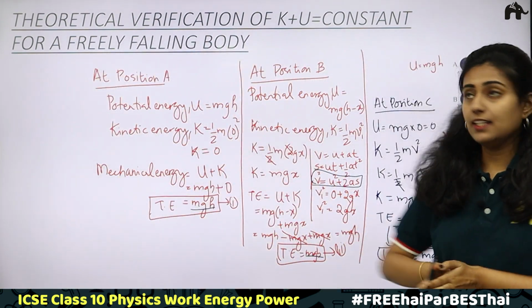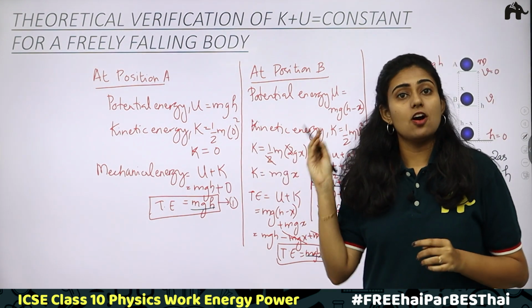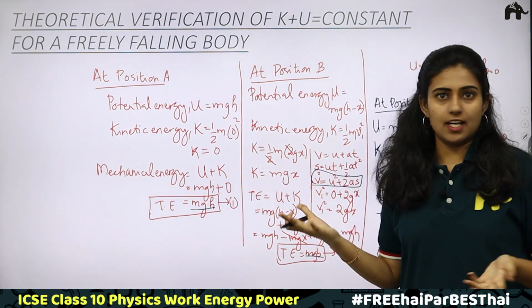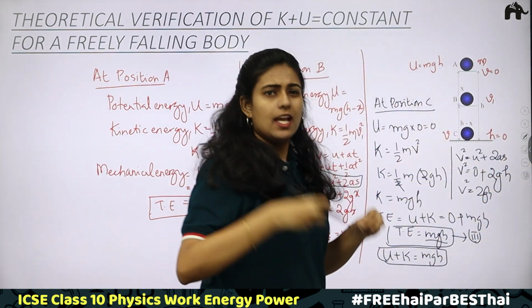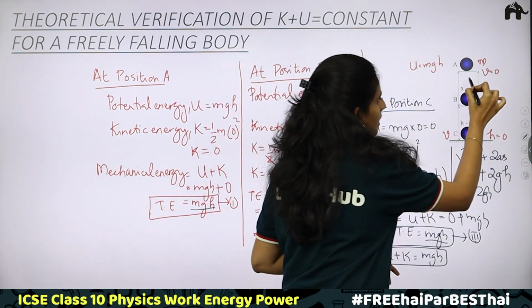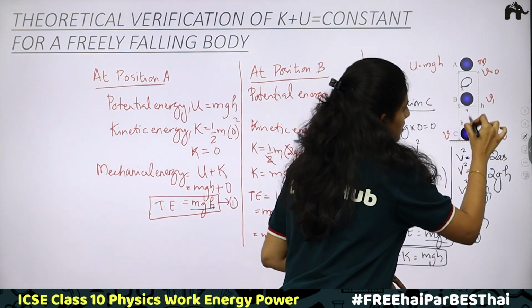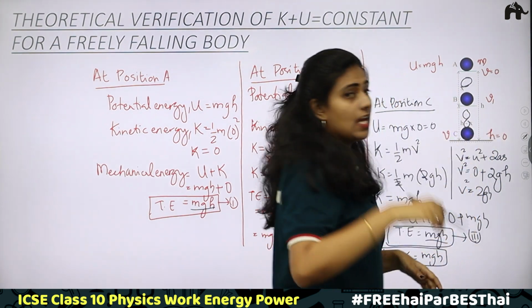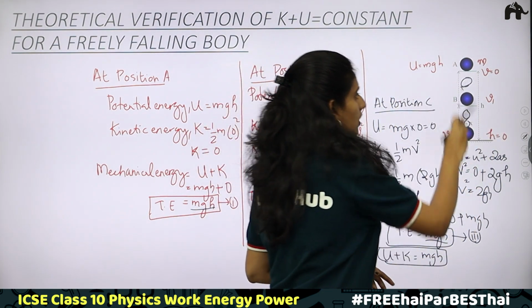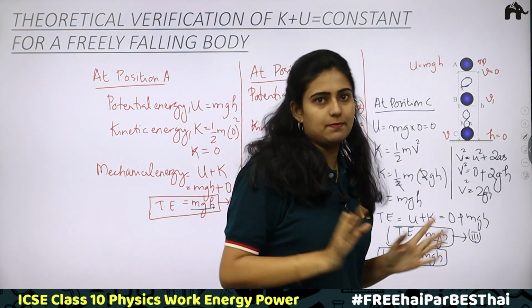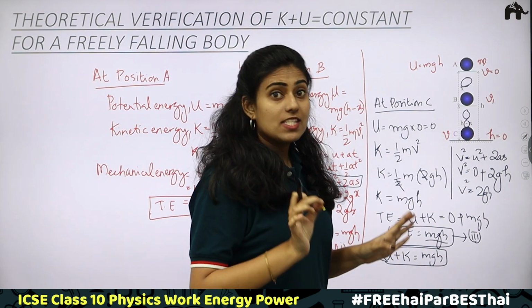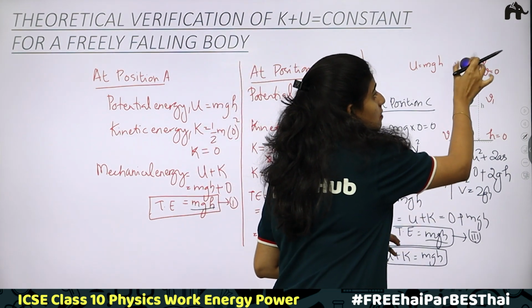Till now we were saying that mechanical energy is always the sum of potential and kinetic energy. This is how you can prove it. Not only in these three positions; let it be any position. If you take this position or this position or this position, at any position when you calculate, you will get total energy equal to mgh. Clear?